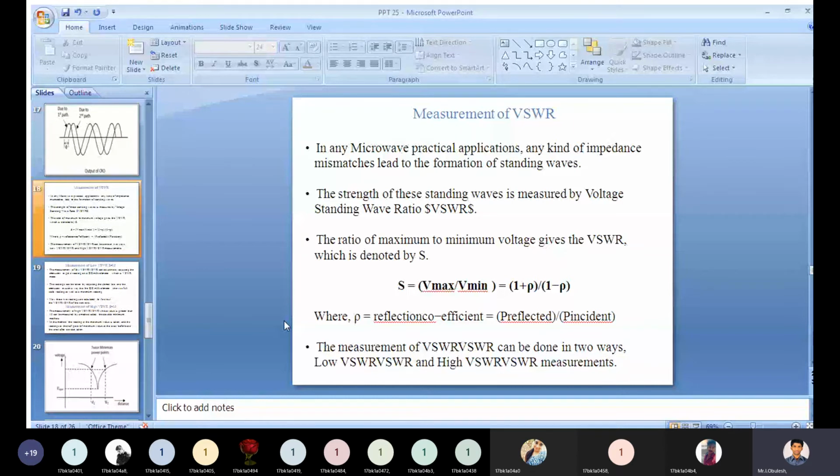If you want to represent a voltage standing wave ratio in terms of reflection coefficient, you need to represent it like 1 plus rho divided by 1 minus rho, where rho is the reflection coefficient.